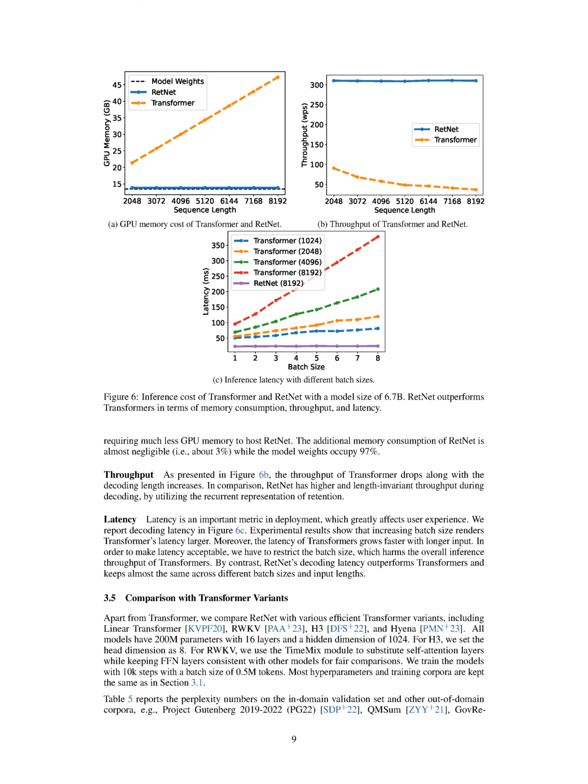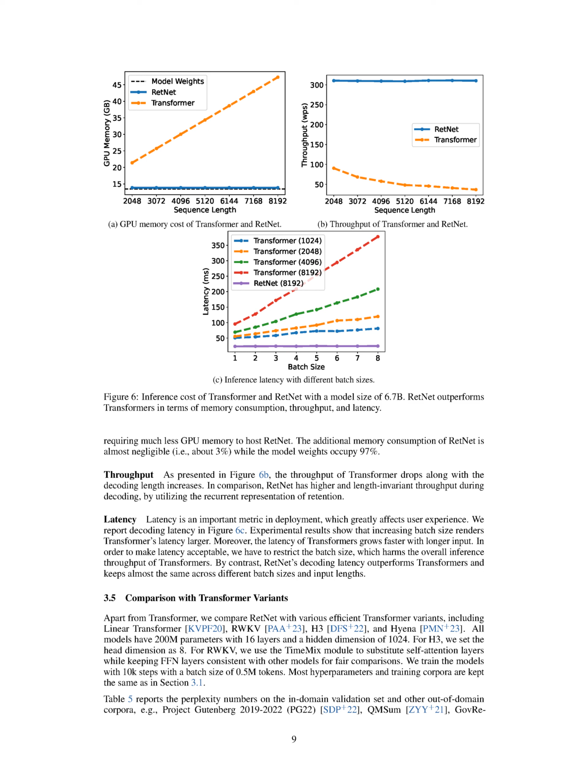We also compared RetNet with several efficient transformer variants, including linear transformer, RWKV, H3, and Hyena. All these models have 200 million parameters with 16 layers and a hidden dimension of 1024. For H3, we set the head dimension as 8. For RWKV, we replaced self-attention layers with the time mix module, while keeping FFN layers consistent with other models for a fair comparison. We trained the models with 10,000 steps with a batch size of 0.5 million tokens.